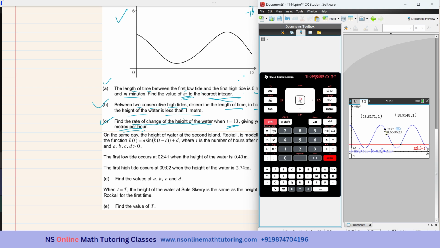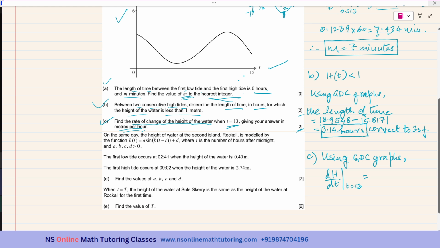Now this is the point x equal to 13 and the dy by dx value for x equal to 13 is negative 0.6506 and all. Correct to 3 significant figures, it will be negative 0.651. Okay. So equal to negative 0.651. It is meters per hour. Correct to 3 significant figures. Okay.